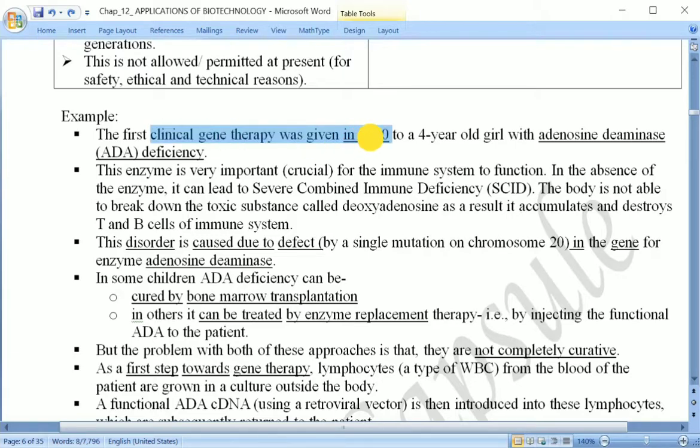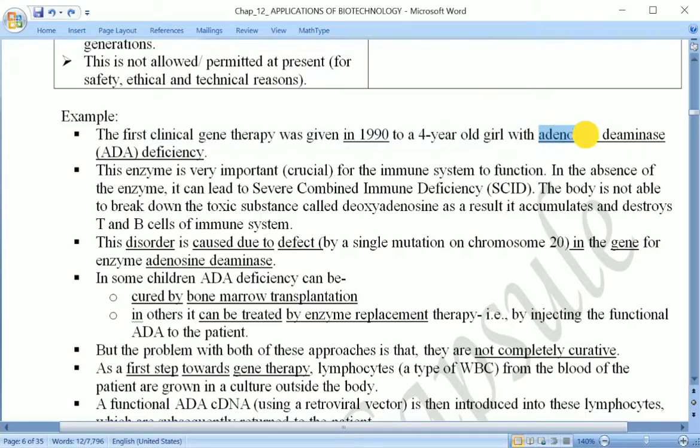The first clinical gene therapy was given in 1990 to a 4-year-old girl who had a deficiency of an enzyme called adenosine deaminase. This enzyme was not synthesized in her body. Adenosine deaminase is called, in short, ADA.